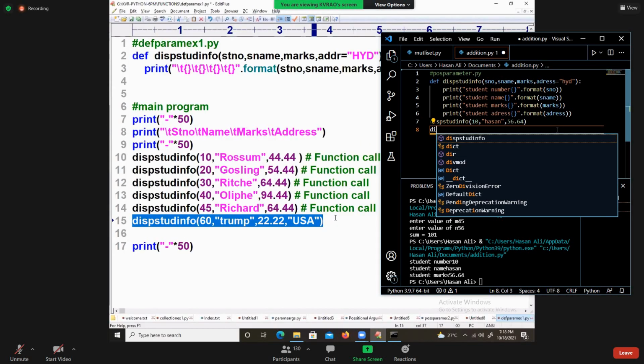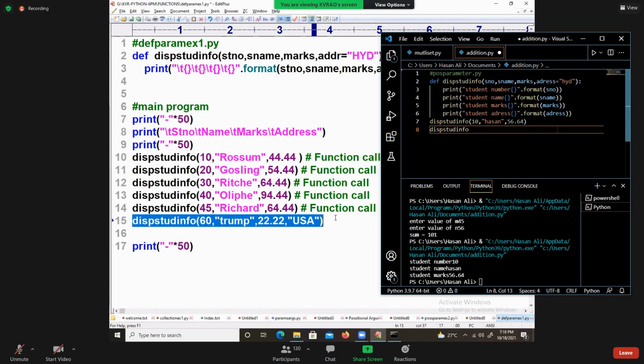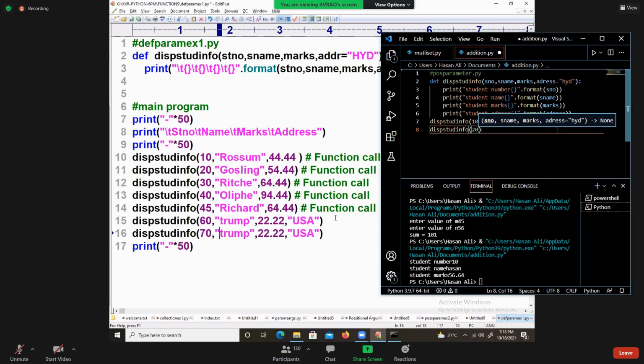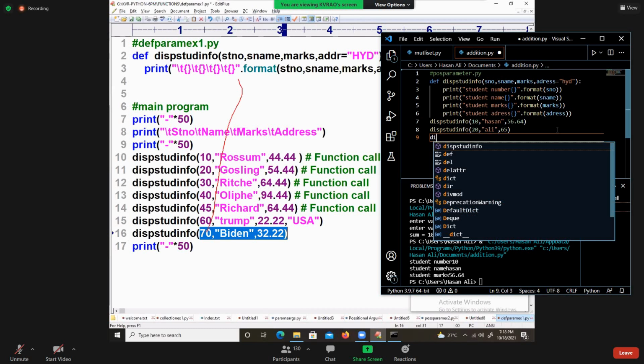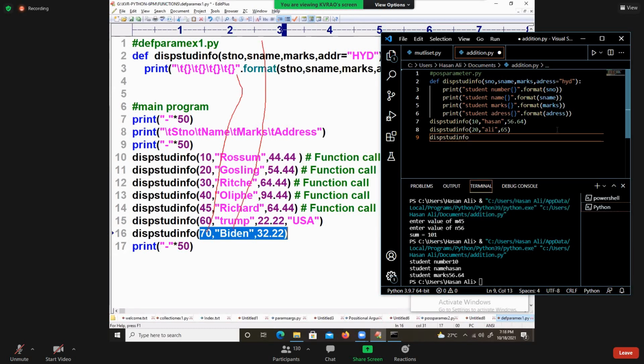Display student info is called with 70, and I am writing here the name Biden, with marks suppose something like 32.22. He is not living in USA. For example, assume that he is living in Hyderabad only. Immediately what is happening? 3 values are there. First number is passing to number, next is passing to name, and next is marks to marks only. And what is not there? Address is not passing. So what is the value of address? The default value will become the address.